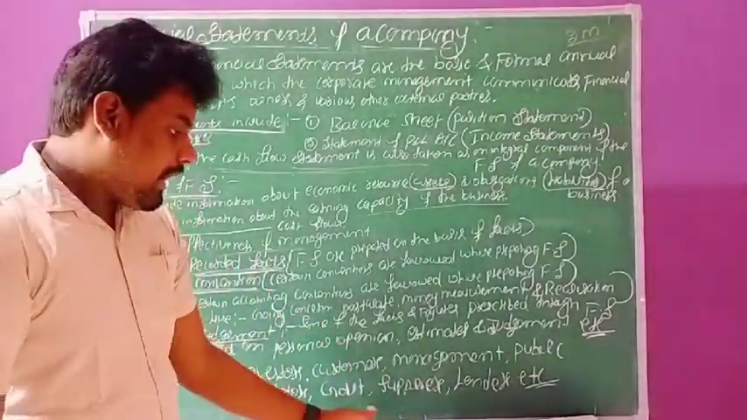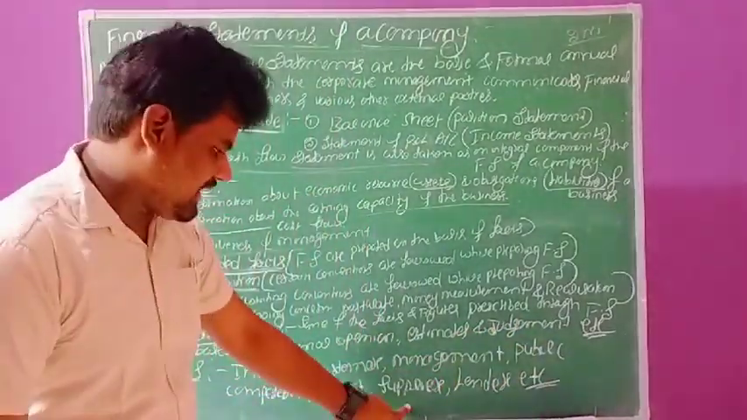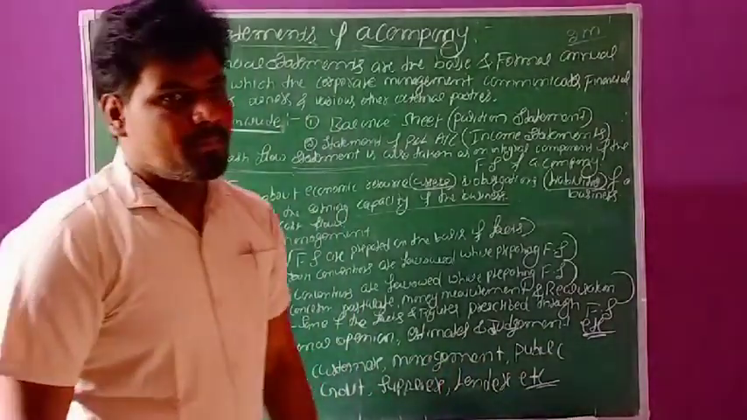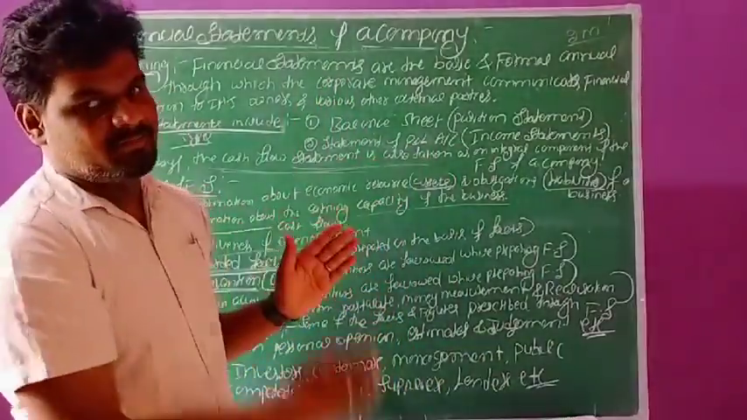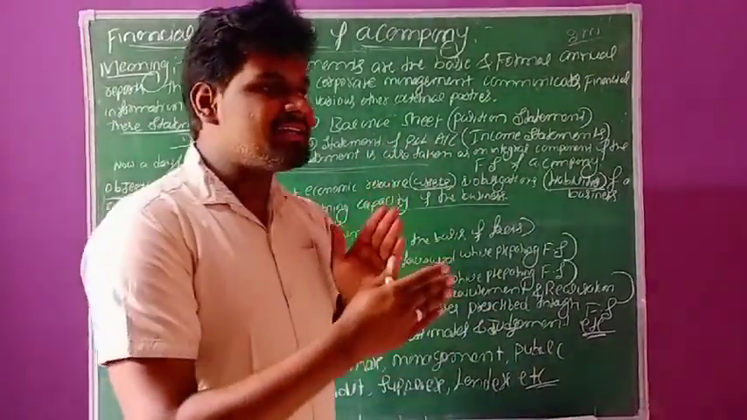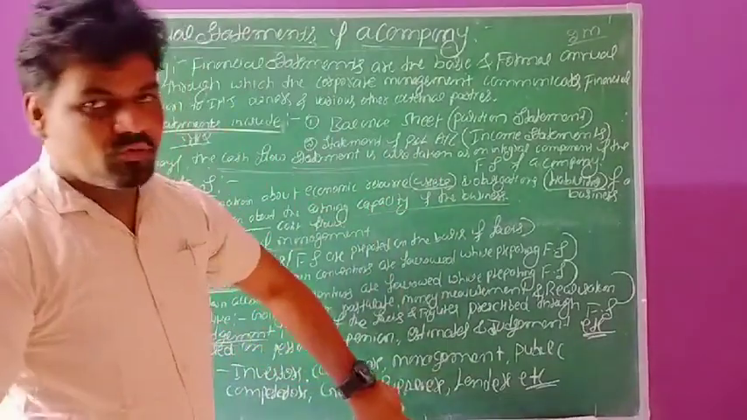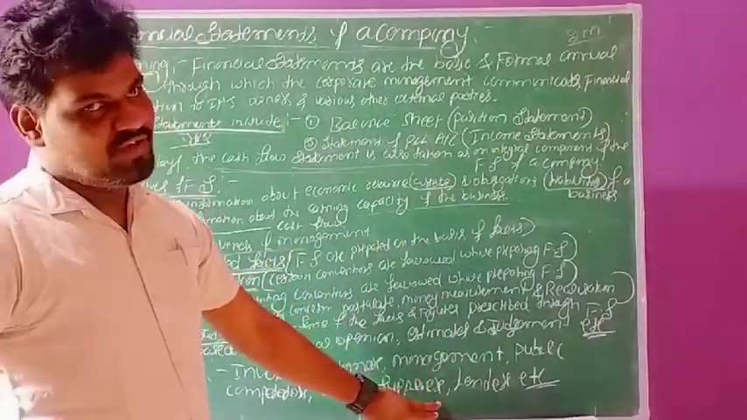And suppliers. Here suppliers are the main important persons. At the time of production of goods and services we require raw materials. Whatever raw materials we require, these people supply them to the business organization. The suppliers are very important.